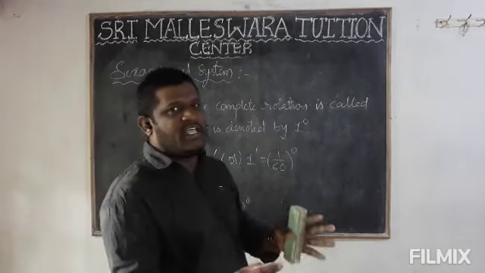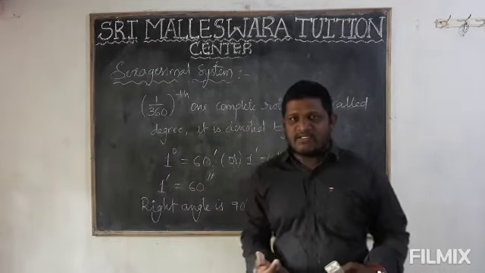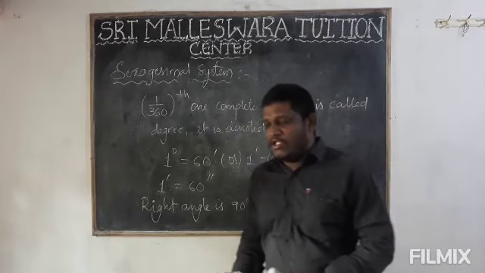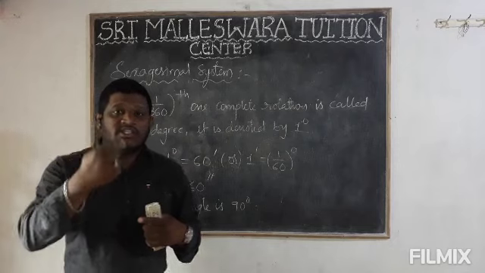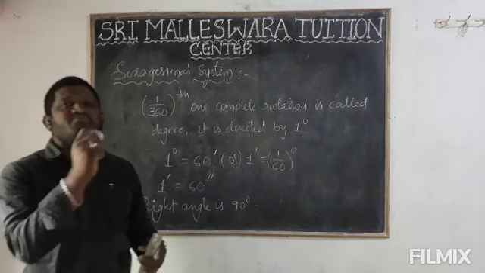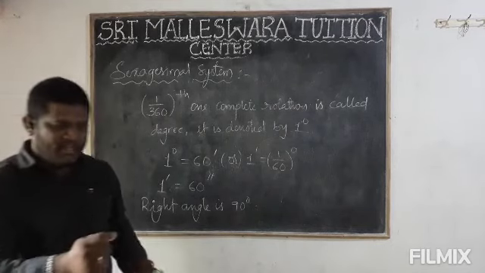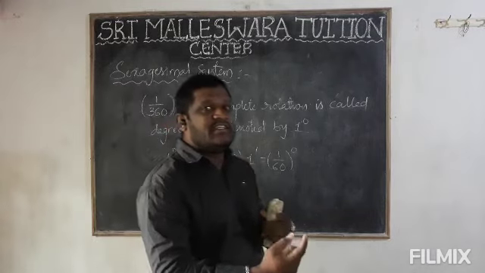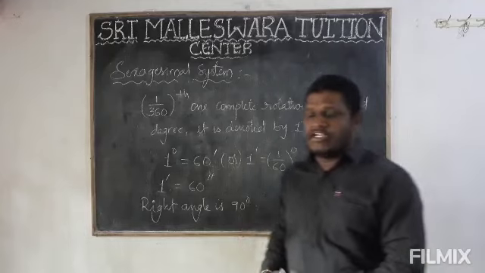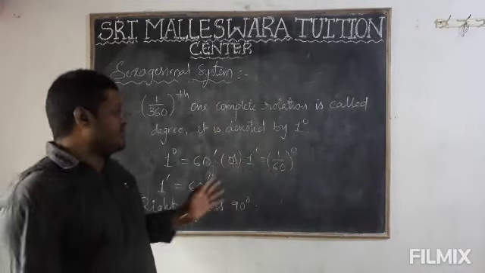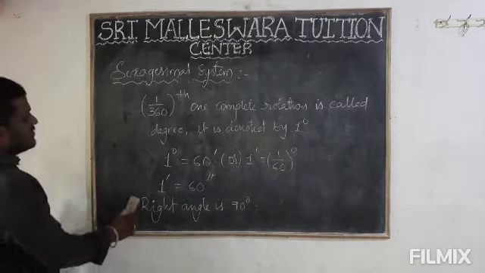You can consider one circle divided into 360 equal parts. One part is called 1 degree. Again the 1 degree is converted into 60 equal parts, which means 60 minutes. In that I'll take the 1 minute. Again it will be converted into 60 equal parts. That is 60 seconds. This is the sexagesimal system. In the sexagesimal system, the right angle is 90 degrees. Next, centesimal system.